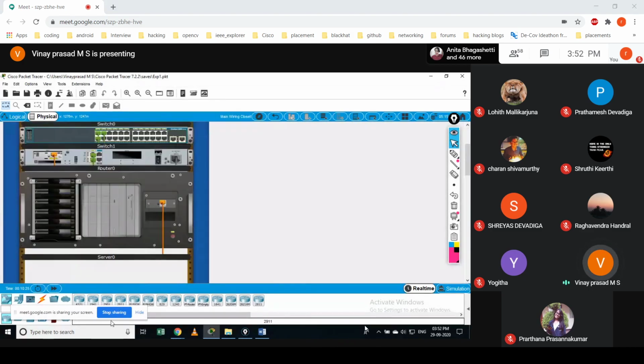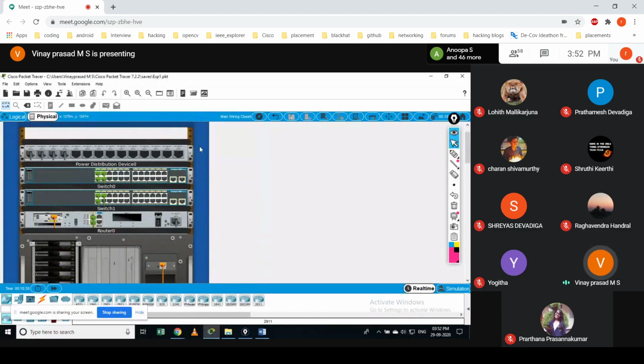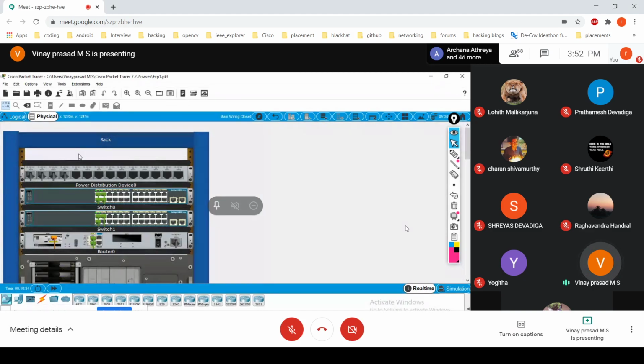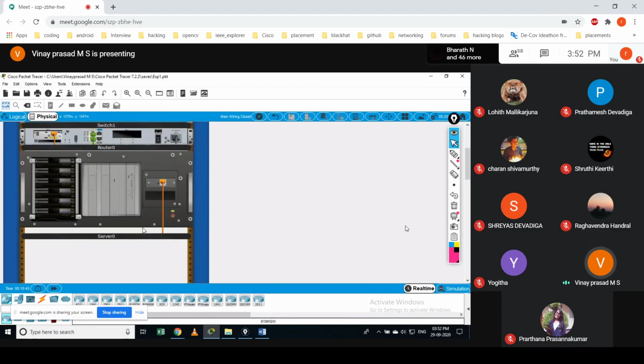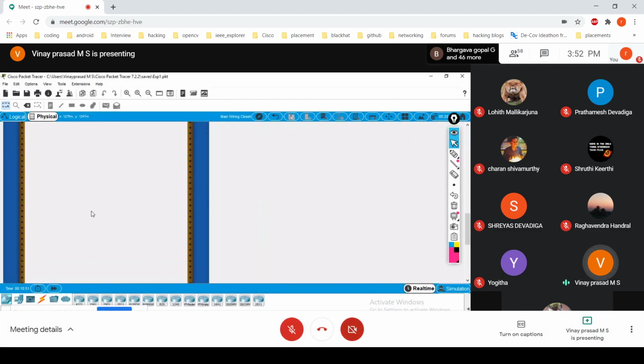How many devices can I connect in this rack? It depends on the capacity of the power plug we have in this rack. You could even add more power distribution lines, or what you call a junction box, locally. We have something called a power distribution card where you can add more devices in this rack, depending on the capacity.